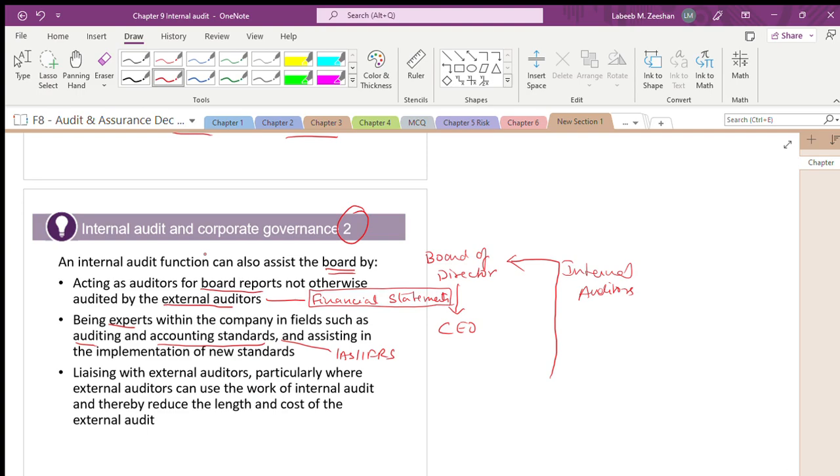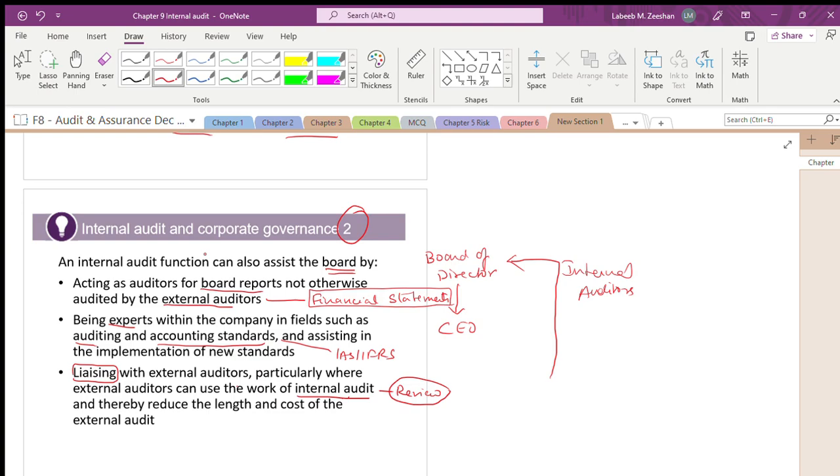They will coordinate with the external auditors, particularly where external auditors can use the work of the internal auditor. The internal auditor will review some task, for example inventory. What will the external auditor do? The external auditor will review the work of the internal auditor. When the external auditor is reviewing that work, they will have communication.